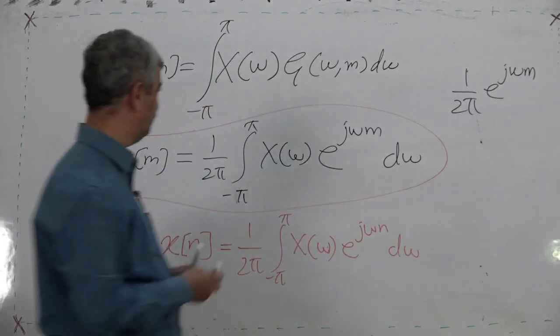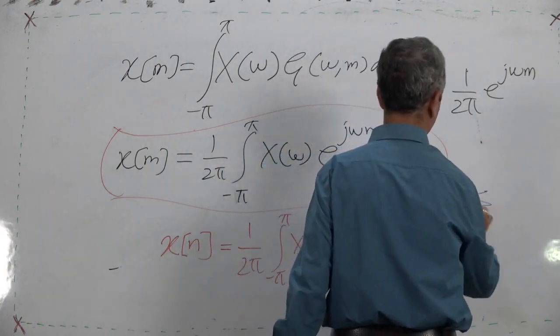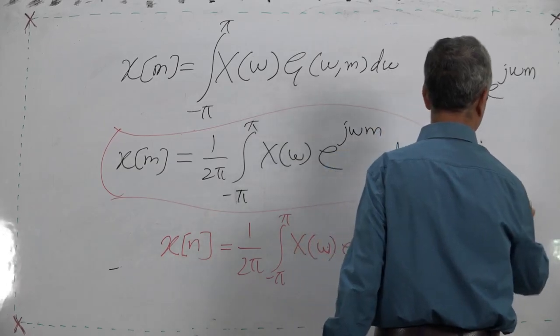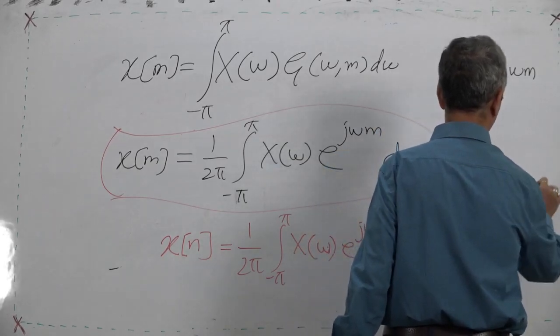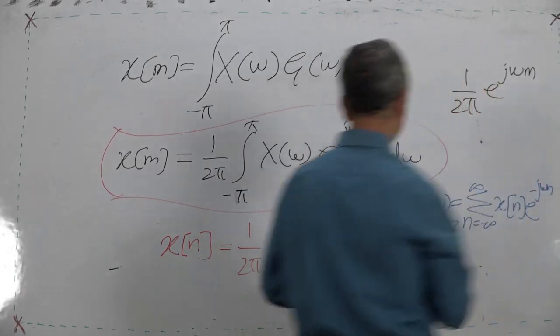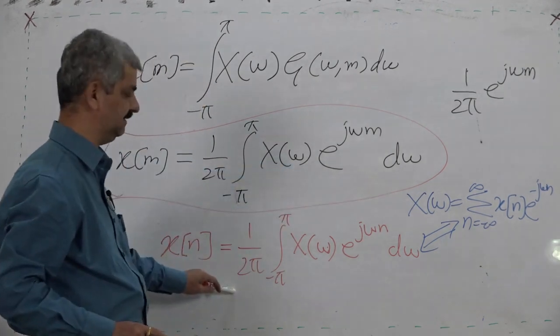And what is the basic formula? X of omega is equal to the summation from n equal to minus infinity to infinity of x n e raised to minus j omega n. So this is the DTFT, and this is the inverse DTFT.